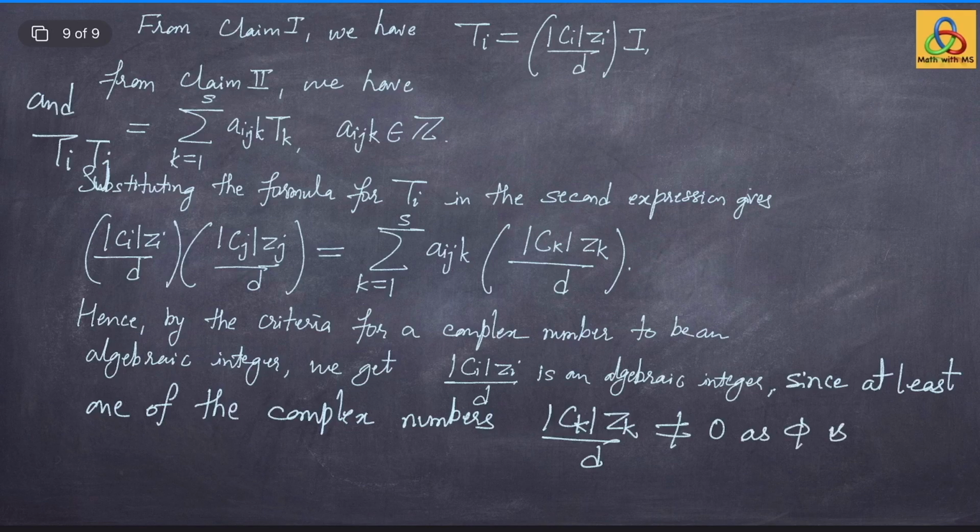Because phi is irreducible, the inner product of its character chi phi with itself is 1, and if Zk is 0 for each conjugacy class Ck, that would imply that chi phi is 0, a contradiction. Therefore, irreducibility of phi guarantees that one of these complex numbers cardinality of Ck times Zk divided by d is non-zero, and we can use the criteria for a complex number to be an algebraic integer.